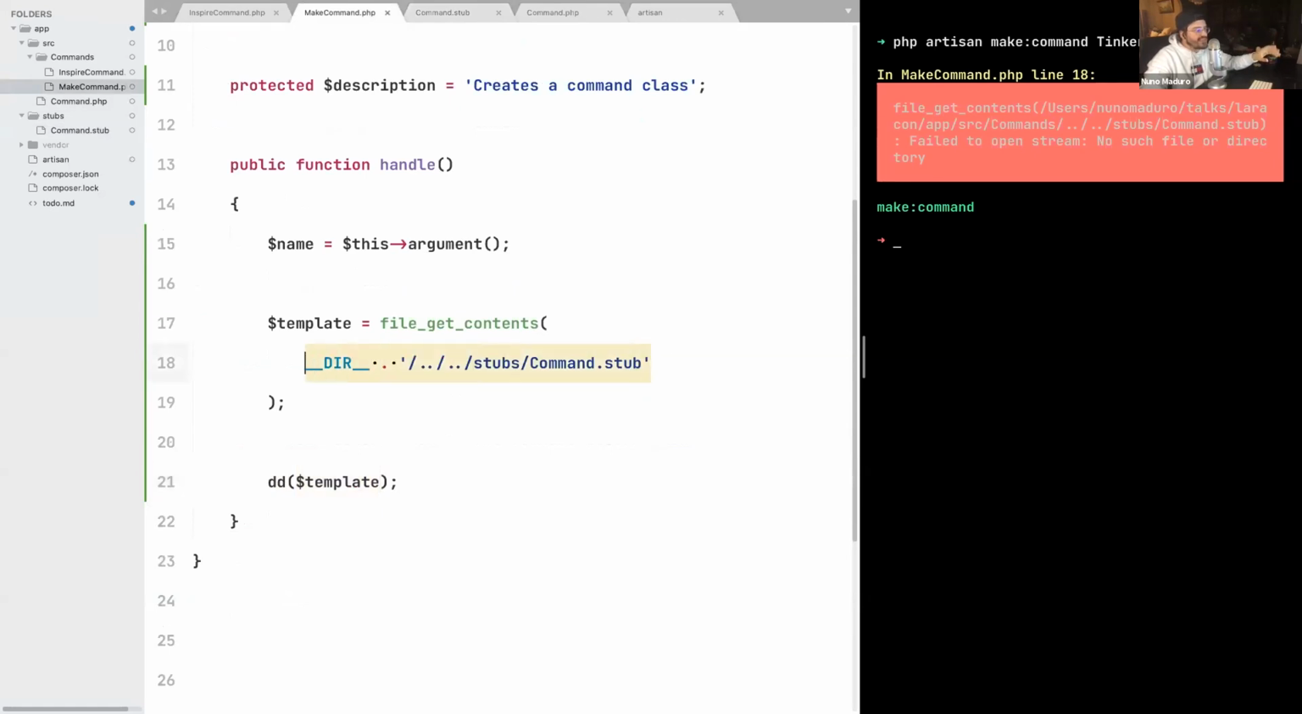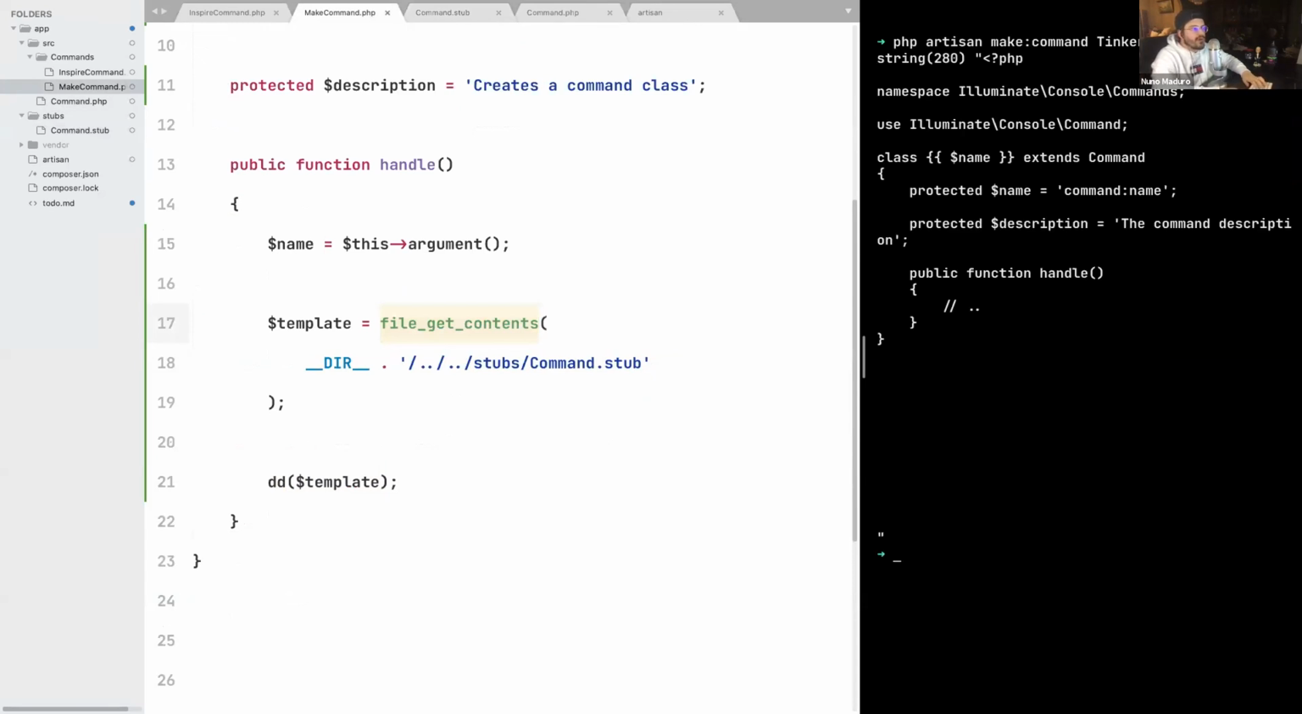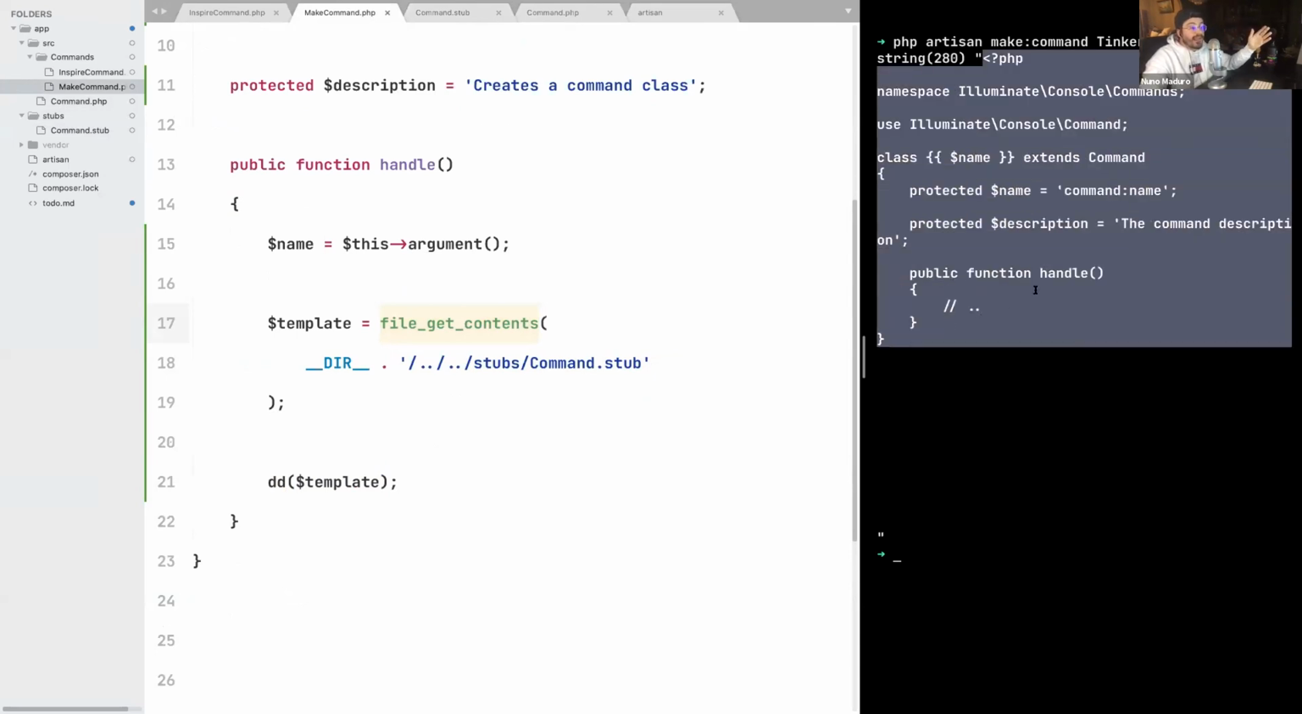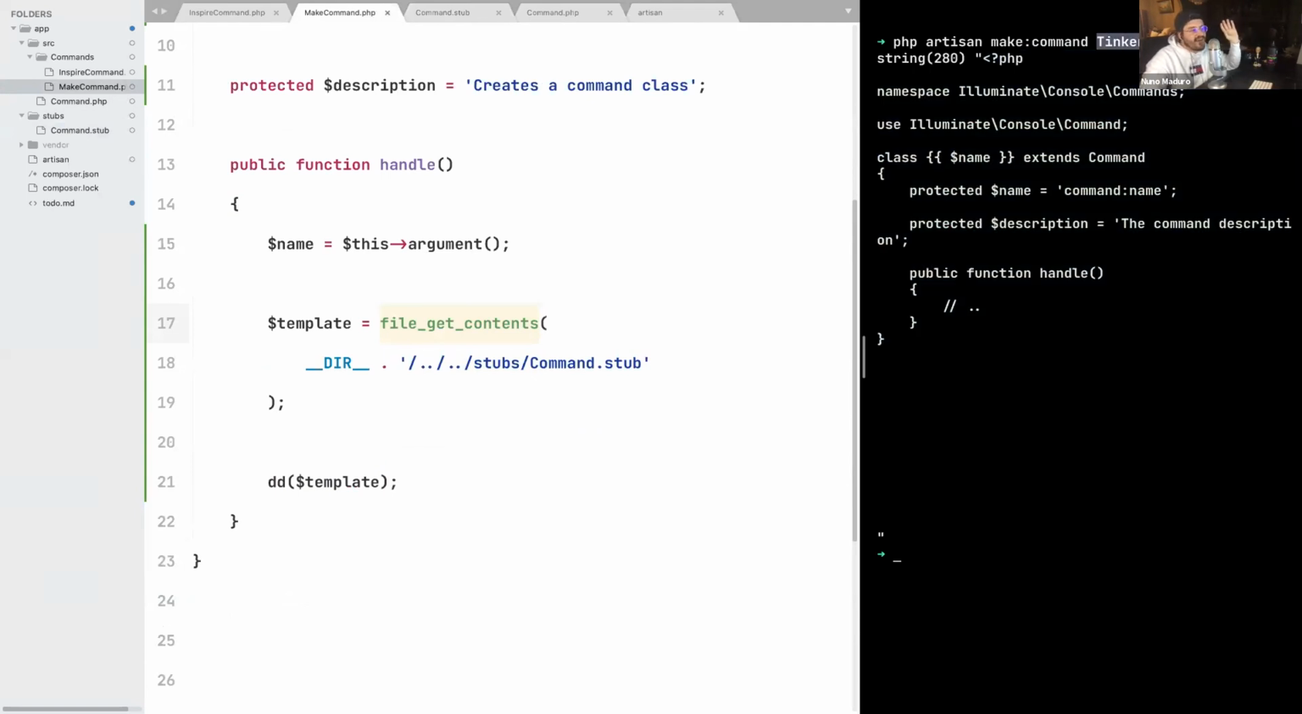As soon as we have this command.stub created, the result of our dd variable template should be the contents of this template, because we have this function, file get contents. So let's just execute this command once again. And sure enough, I can see on my terminal the entire content of my template. But again, what we really want is basically to pass this argument to the name here. So tinker command should be able to appear here.